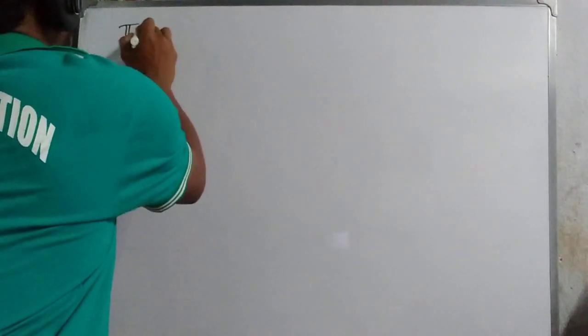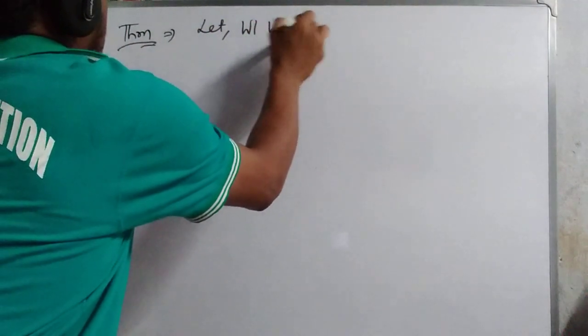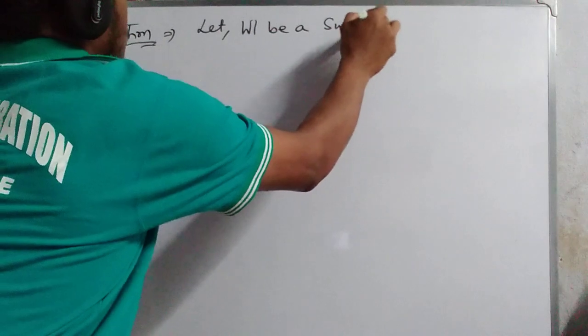Today we start one important topic related to the Gram-Schmidt orthogonalization process. Now we start from one theorem. We write it here. Theorem: let W be a subspace.